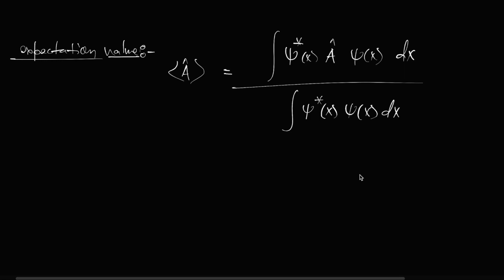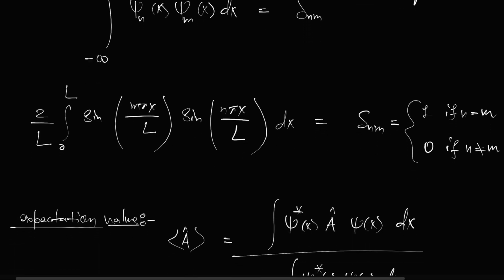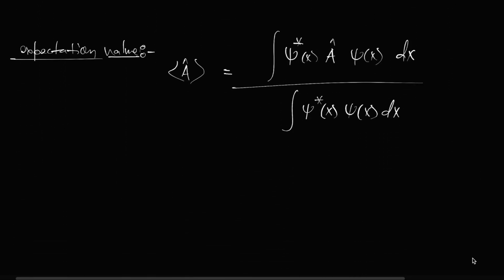Here you can see that the wave function is real, it's not complex, right? That's why the expectation value of momentum will become 0, as I told you before in the previous classes.